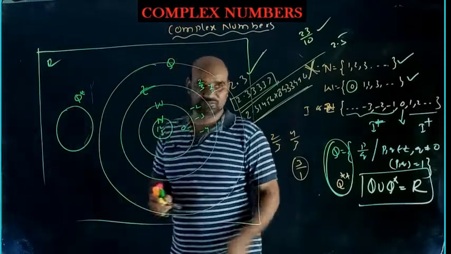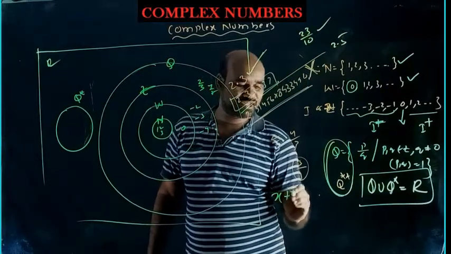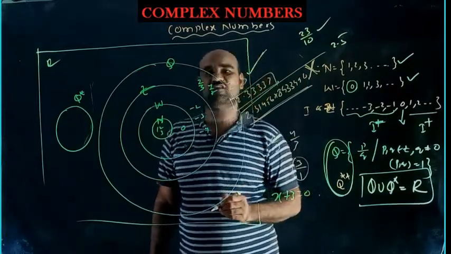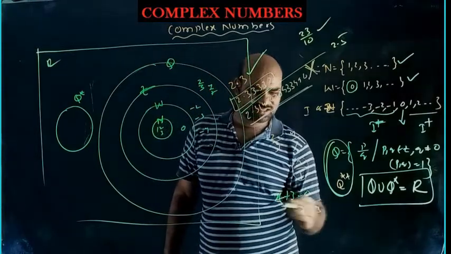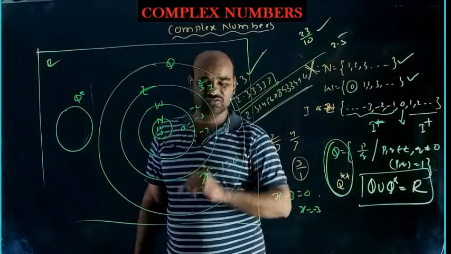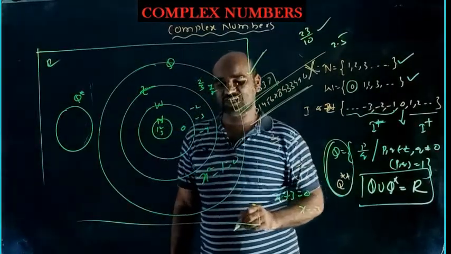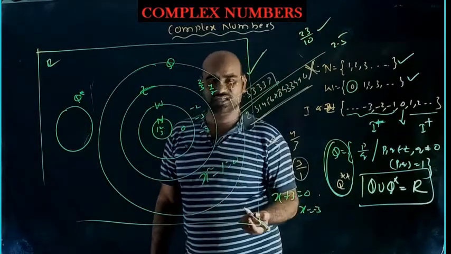For example, you have a problem x plus 3 equal to 0. What is the value of x so that x is a real number? Simply you can say x equal to minus 3. For example, x square minus 1 equal to 0. Find a real x which satisfies x square minus 1 equal to 0. We can say that 1 will satisfy, minus 1 also satisfies.